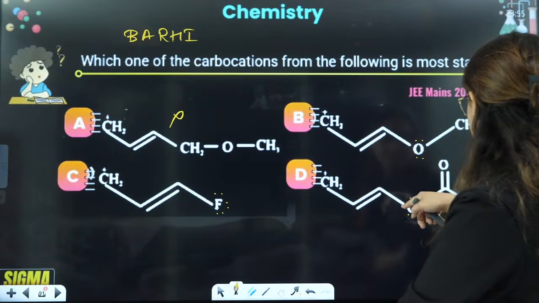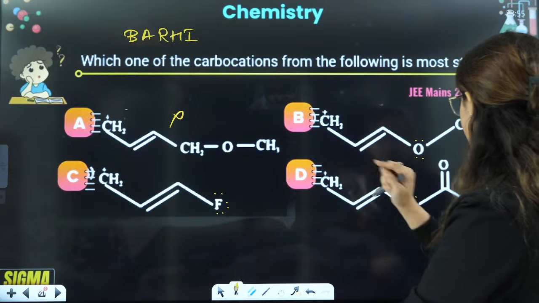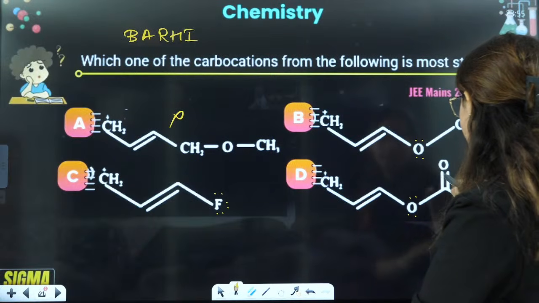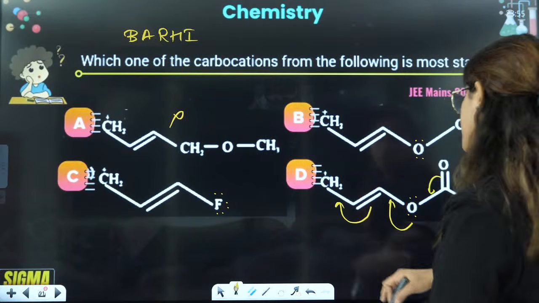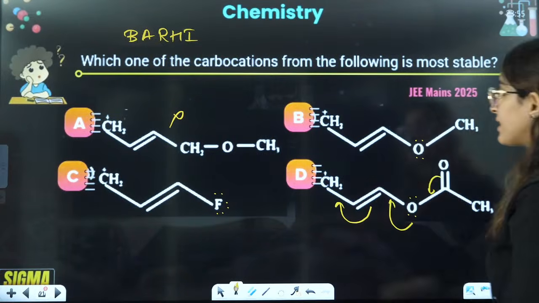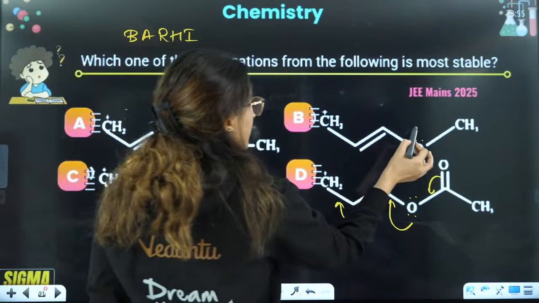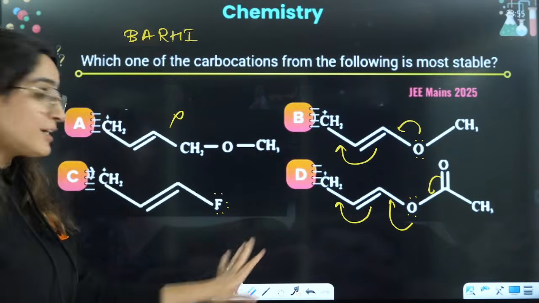So if I see this here, double bond, single bond, lone pair, single bond, double bond, then this shifts here, this shifts here, this shifts here. So it's a very good resonance that I can see over here in D, right? But here I can see this will shift here, this will shift here. Then 2-time resonance here, where I can see 3-time resonance.